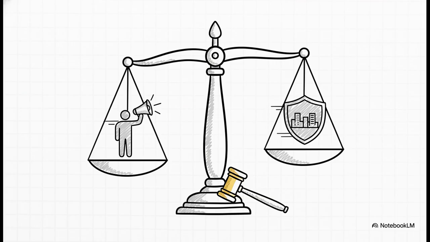This means the government can put a limit on a right, but they have to be able to prove in court that the limit is reasonable and necessary in a free society. Things like protecting public safety. It's a constant balancing act between our individual freedoms and the well-being of the whole community.